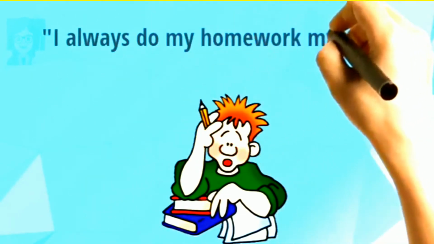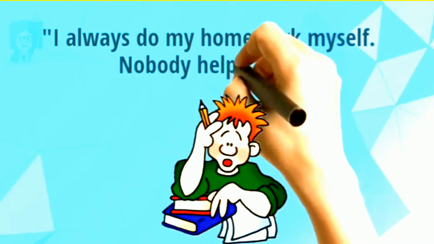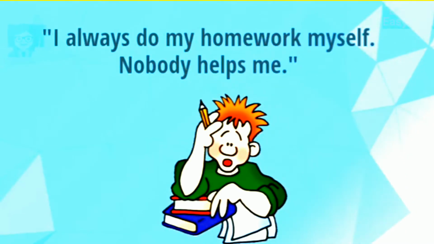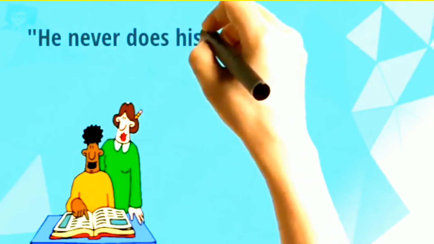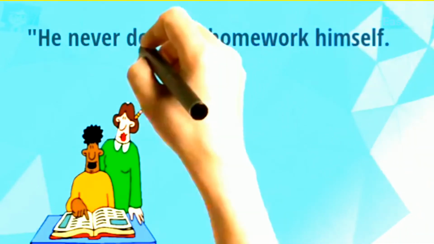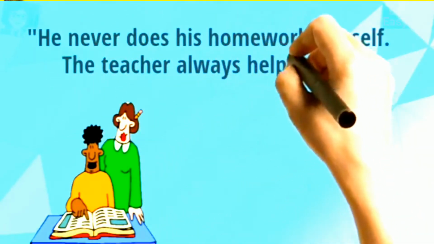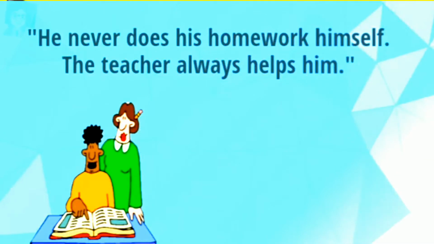Example, I always do my homework myself. Nobody helps me. Myself is a reflexive pronoun. And he never does his homework himself. The teacher always helps him.